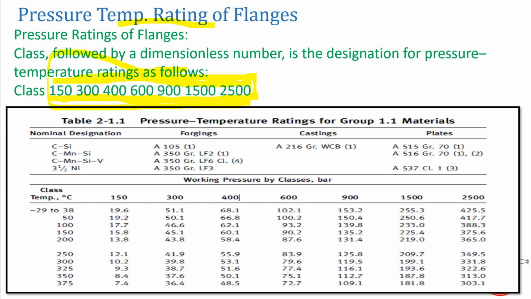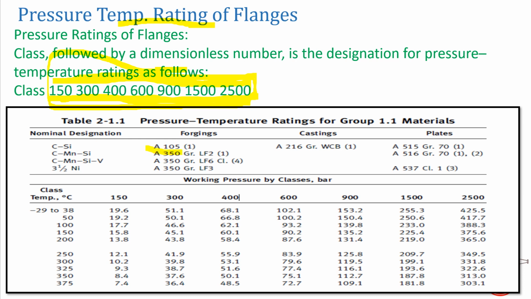So let's see what this pressure temperature rating means. This chart is from ASME B16.5. If you want to select a flange for a particular pressure and temperature, for cast steel materials, we open this ASME B16.5.